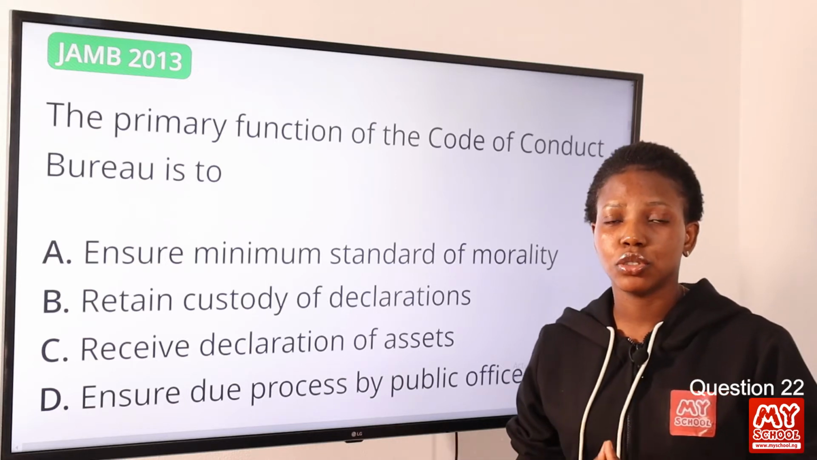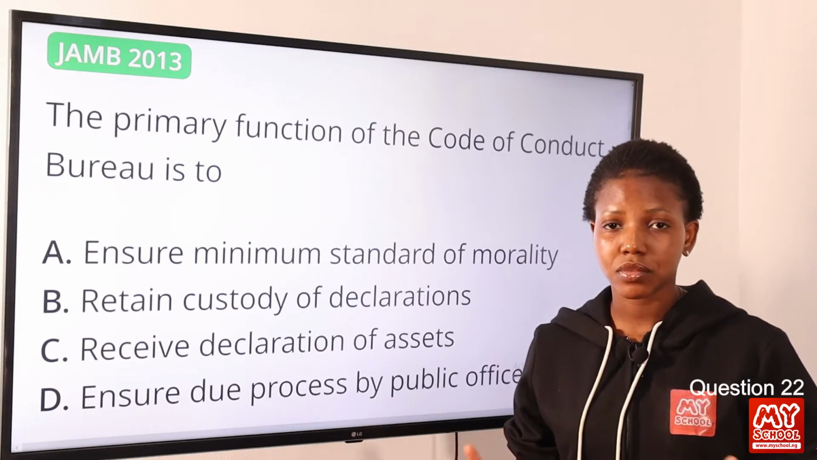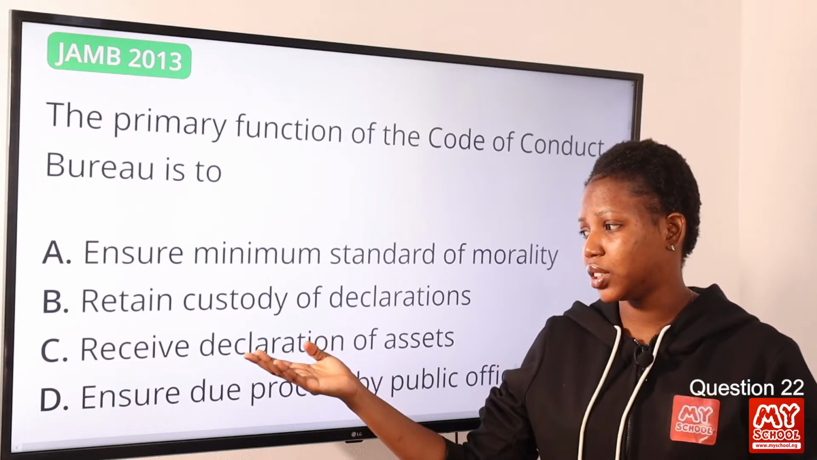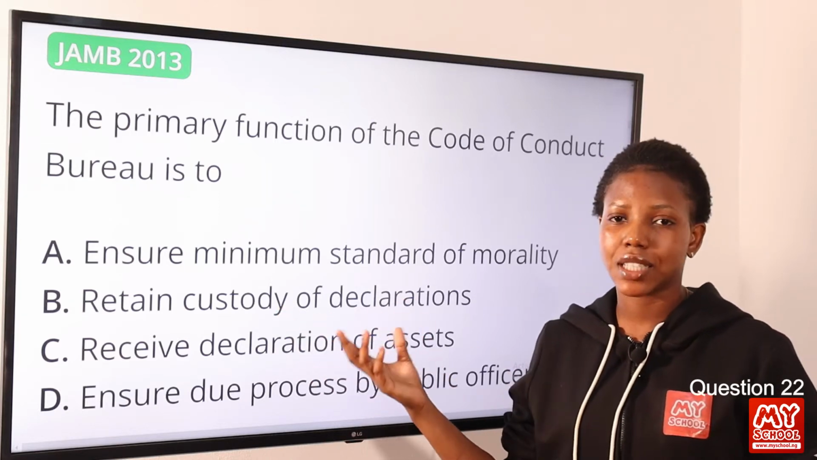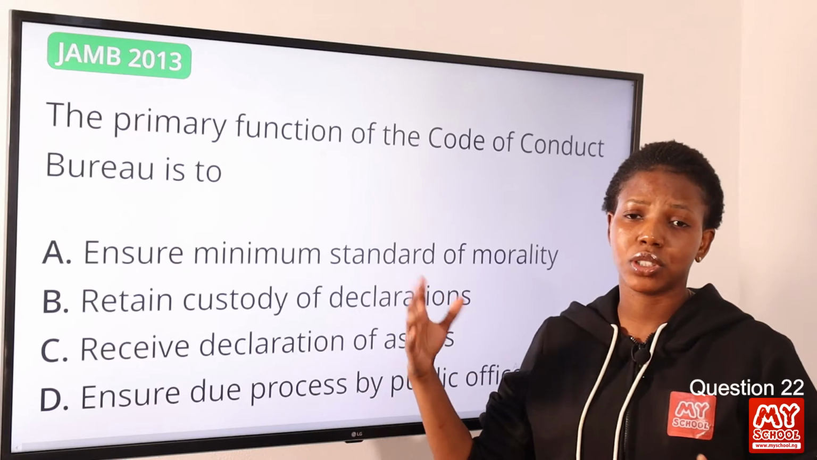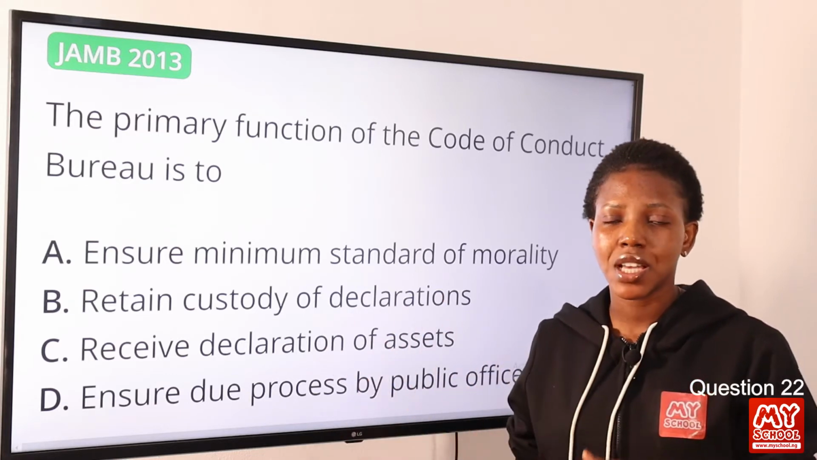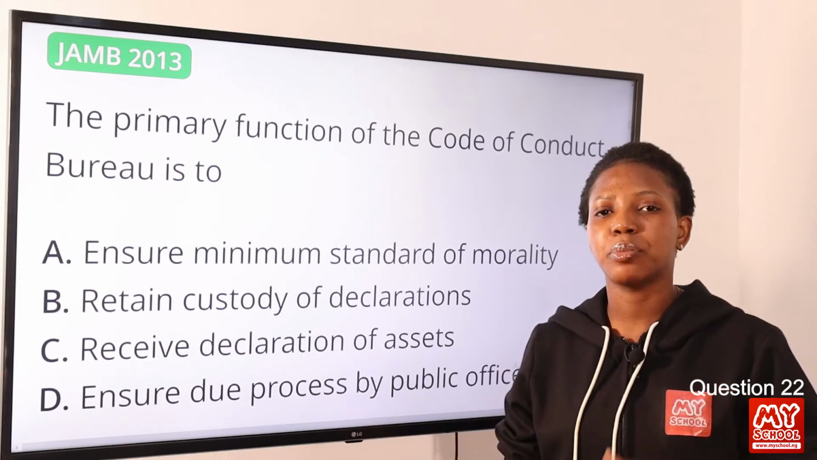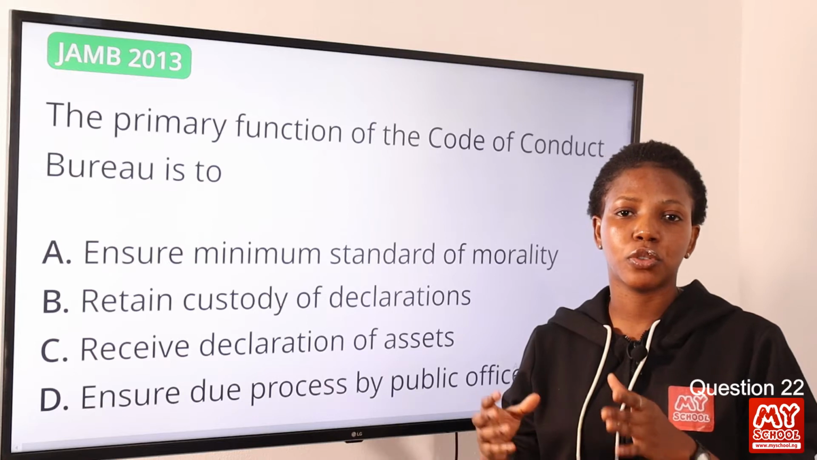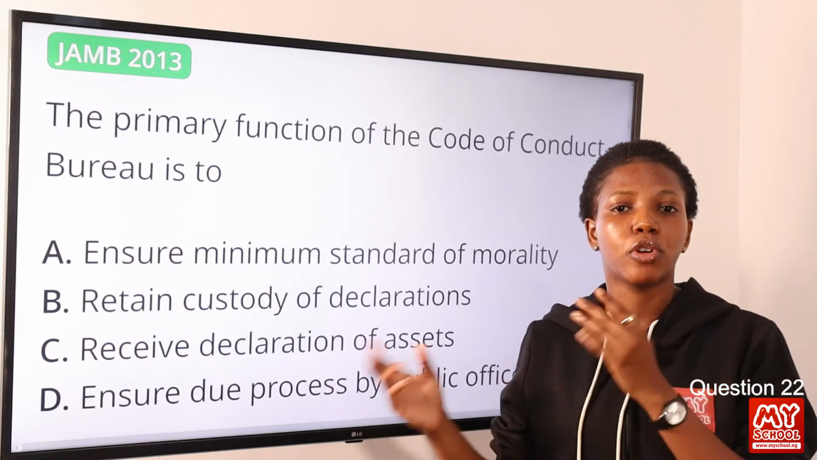Now the first thing you need to note is that the functions of the Code of Conduct Bureau are many. They include receiving declaration of assets, retaining custody of asset declaration, examining asset declaration, and so on and so forth, all of which deals with ensuring due process. Now, the functions can be derived from the aims and objectives. So we can say that the primary function of the Code of Conduct Bureau can be derived from the aims and objectives of the Code of Conduct Bureau itself.